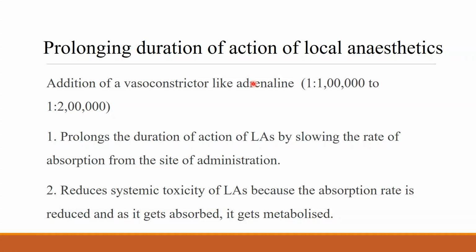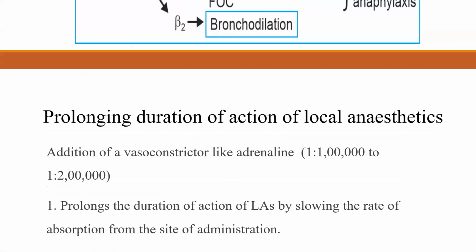Because of the vasoconstriction, absorption of local anesthetic into systemic circulation will not happen. In the same way, systemic toxicity of local anesthetic is reduced. In the same way, the local anesthetic agent will be present at the site needed for a prolonged duration. So, there is a prolonged anesthetic effect. And also, because of vasoconstriction, there will be a bloodless field of surgery.